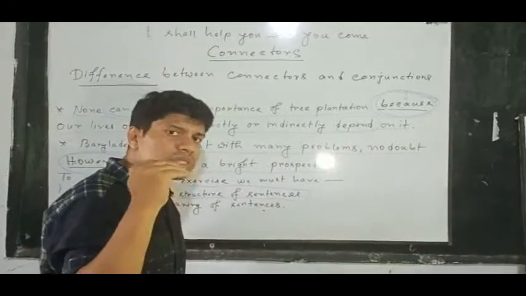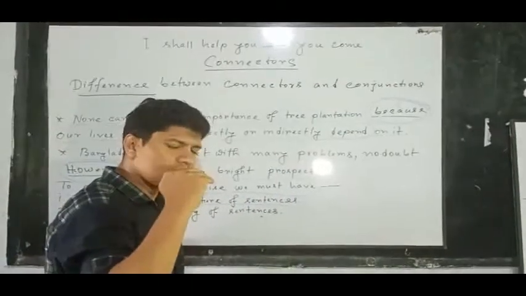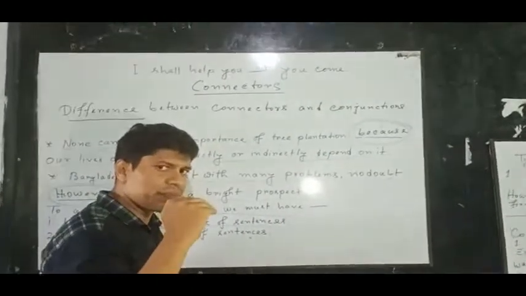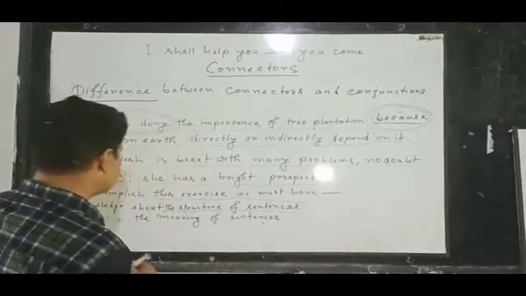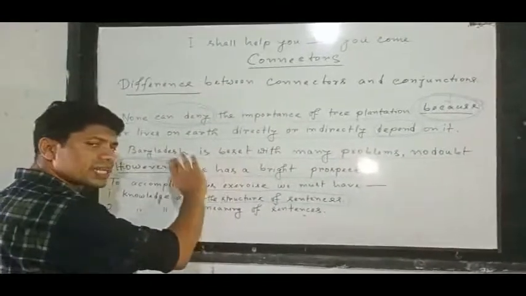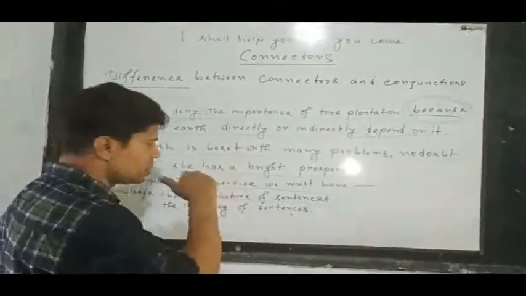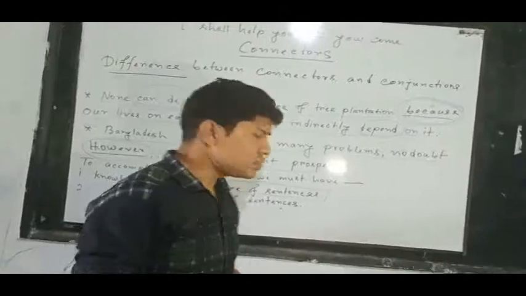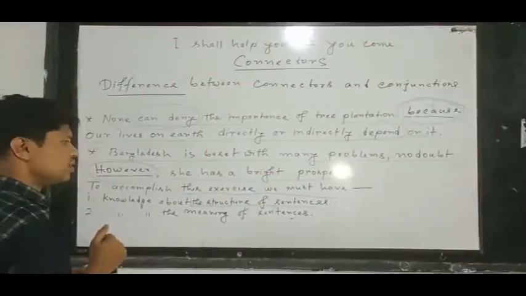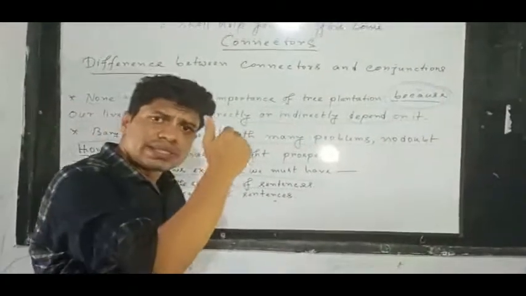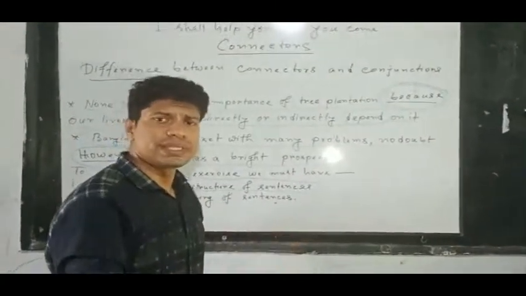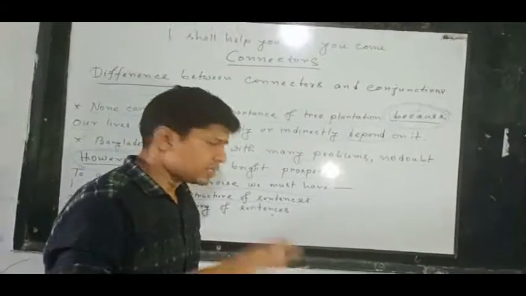You should just maintain this, how the sentence is organized structurally. So from the point of view of structure, we can see that of course conjunction is very much related with the structure of the sentence, whether the sentence is complex or compound, in this way.